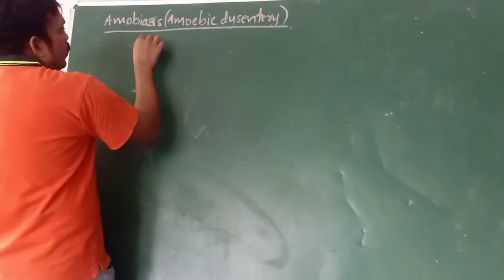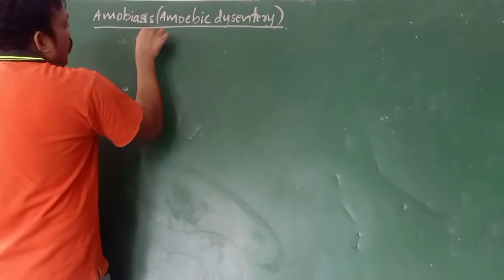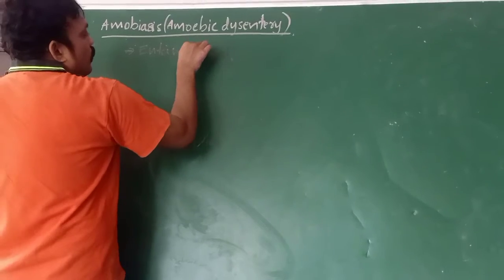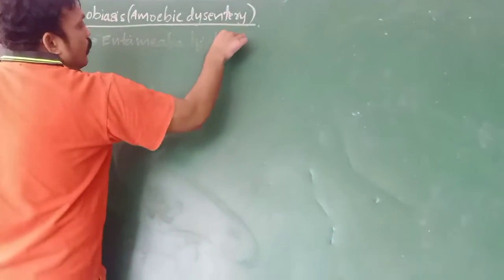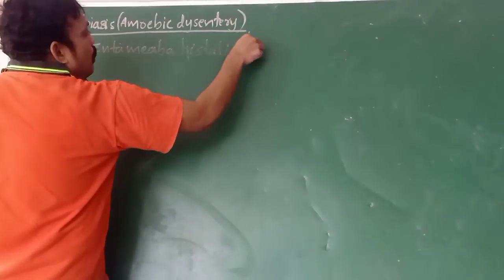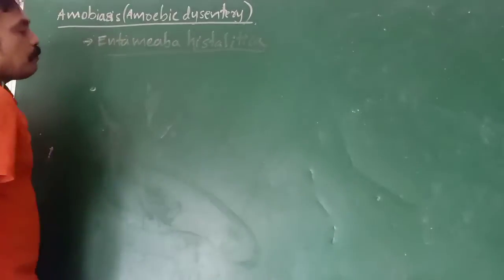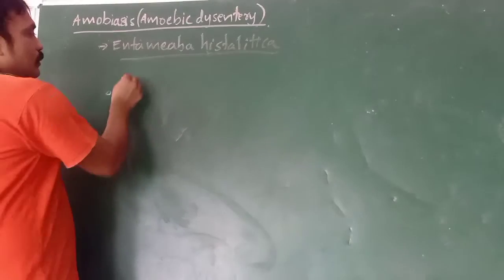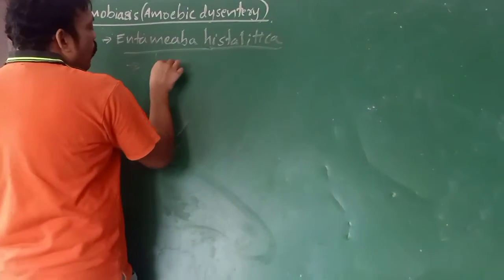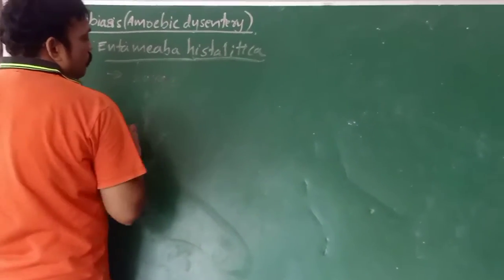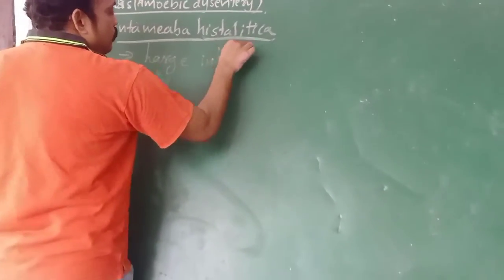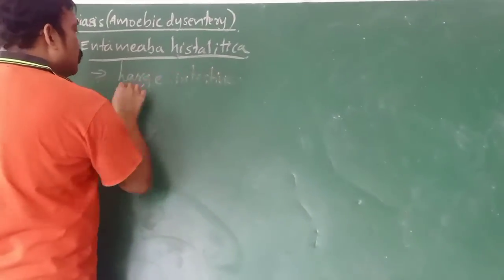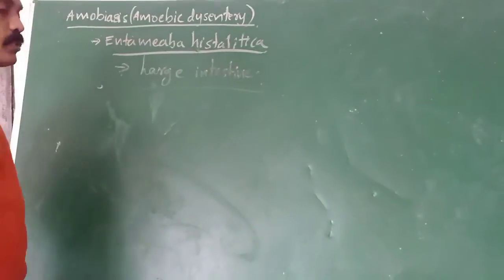The name is Entamoeba histolytica. Entamoeba histolytica is an endoparasite. It lives in the human large intestine. That means it takes shelter in the human large intestine.